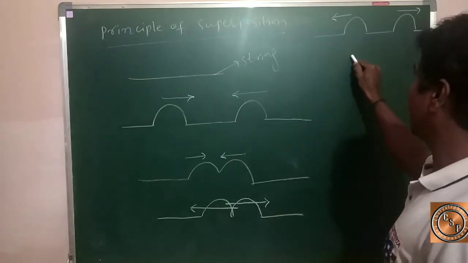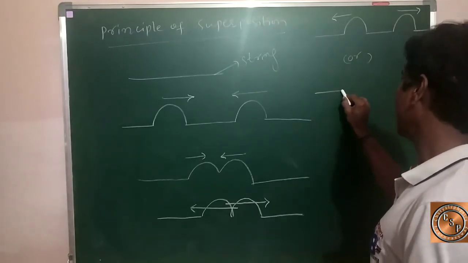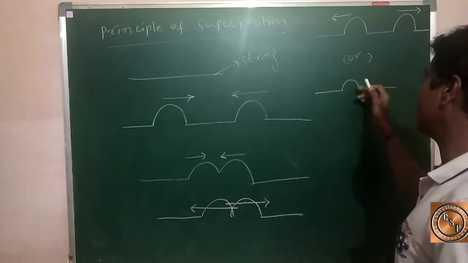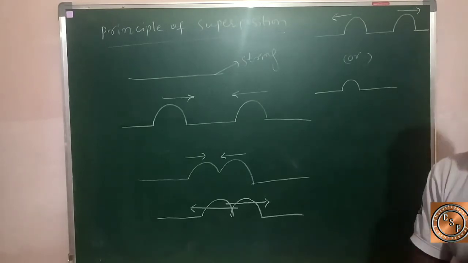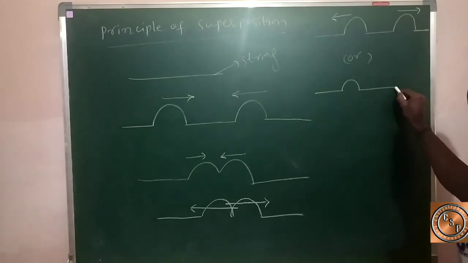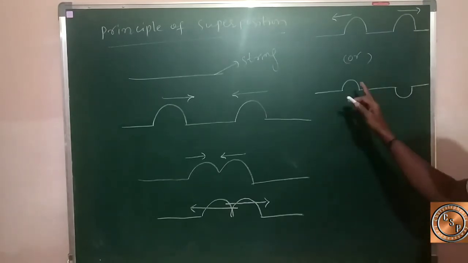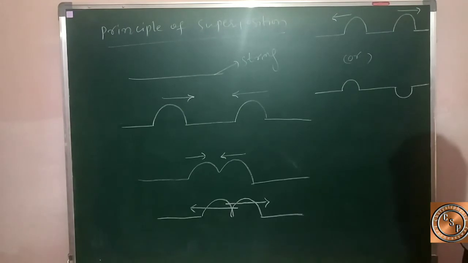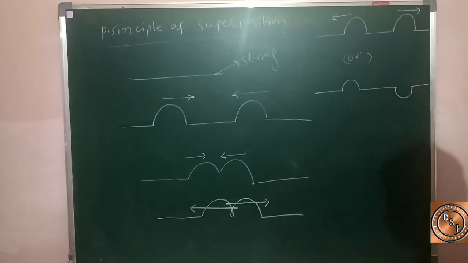In another way, suppose for example, one wave pulse is created along the string at the left side by one person, and when the other person snaps, another wave pulse is created below the string, with a different shape.